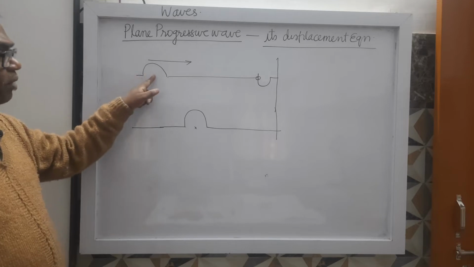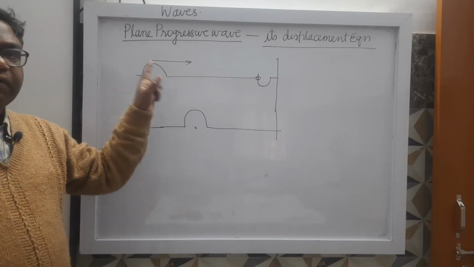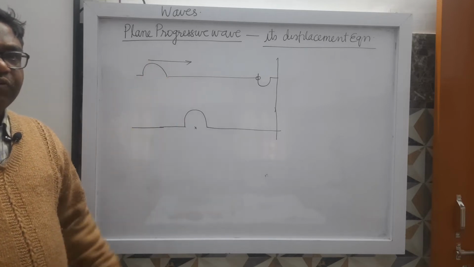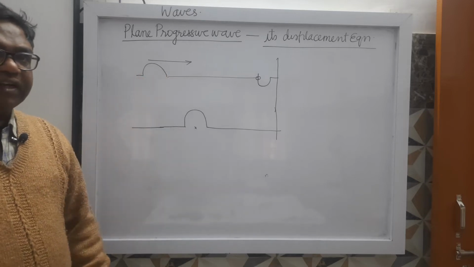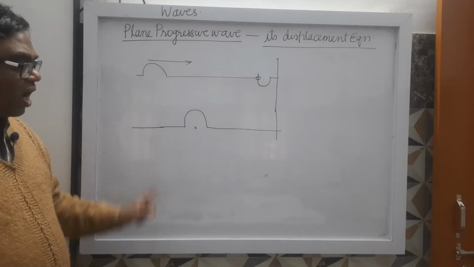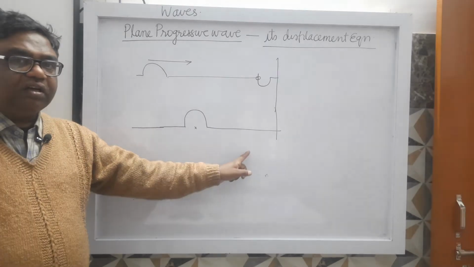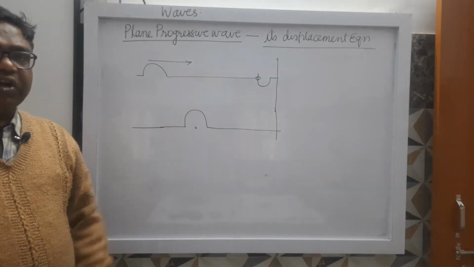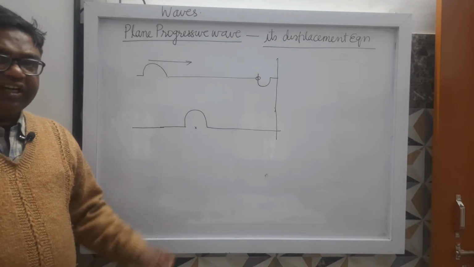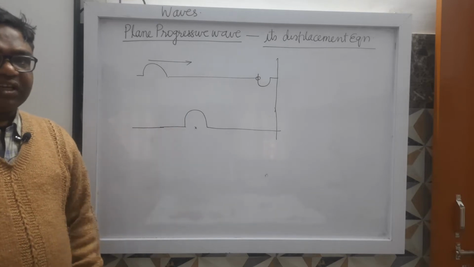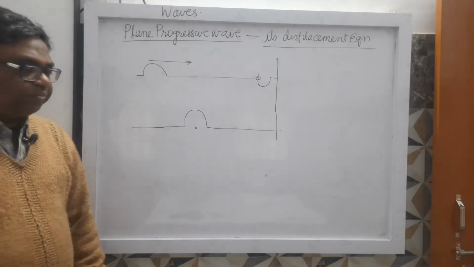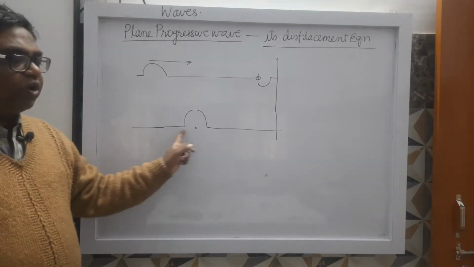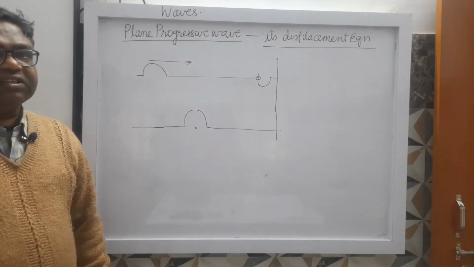At this point, pulses will be produced one after the other. And when pulses are produced one after the other, all the particles of the rope, here the medium is rope, will be in the state of vibration. And when they are in the state of vibration, we will say that the wave has set up here. It's clear?